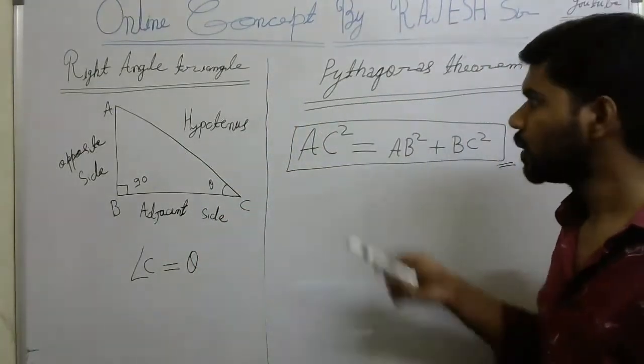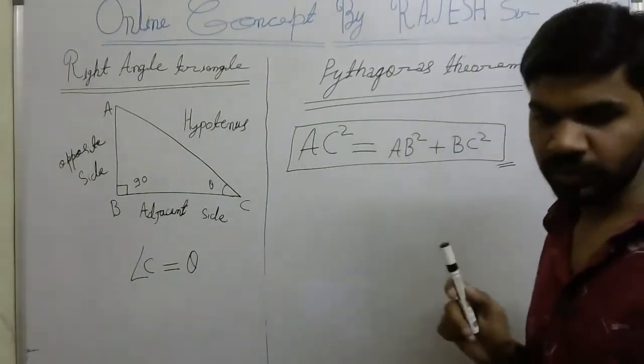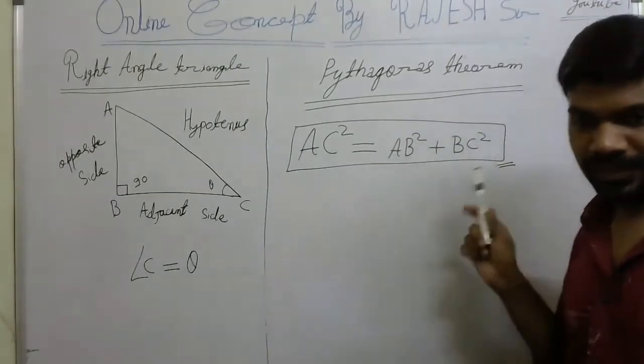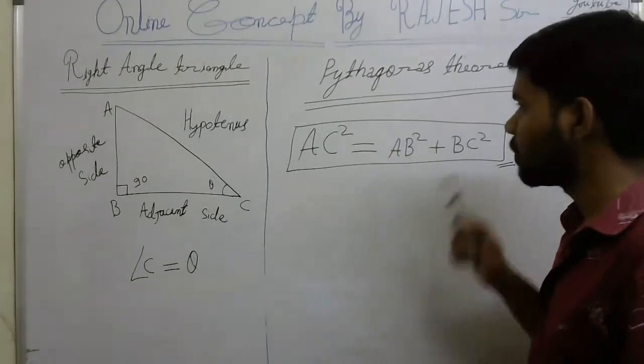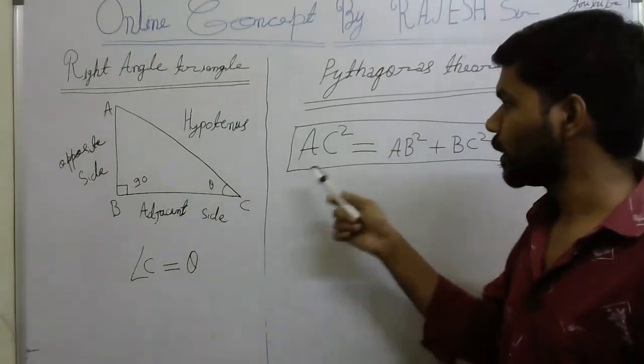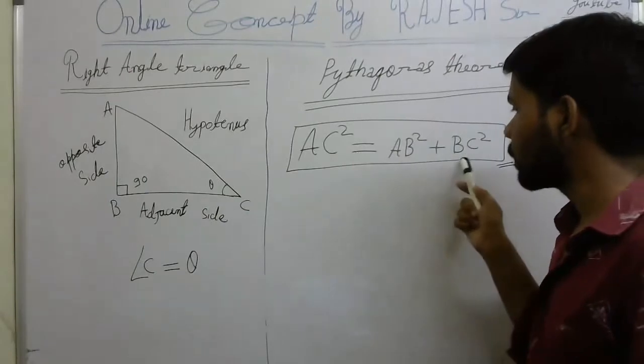So look at here, Pythagoras theorem. According to this theorem, what will happen? AC square is equal to AB square plus BC square. According to this triangle, AC square is equal to AB square plus BC square.